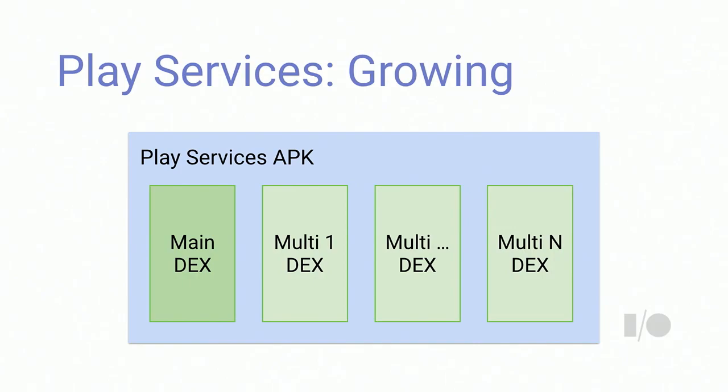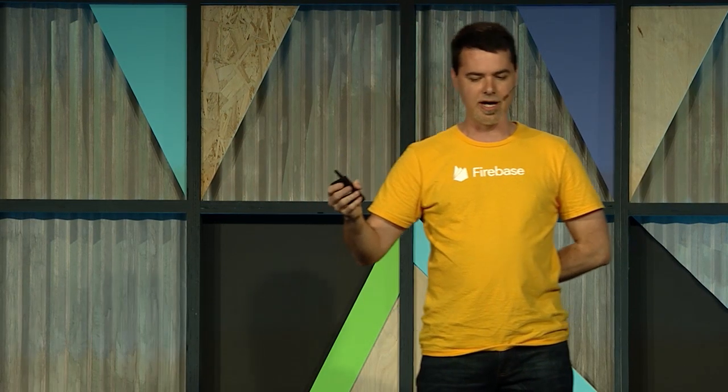Then when Play Services started to grow, we had to do multi-DEX. Now, as you know, DEX has a limit of 65,000 or so referenced methods in it. When you exceed that limit, then you have to start multi-DEXing. So Play Services is just like any other app where it had to do multi-DEXing. Now, Play Services is kind of special in that they have to take very special care to determine which objects go into the main DEX.